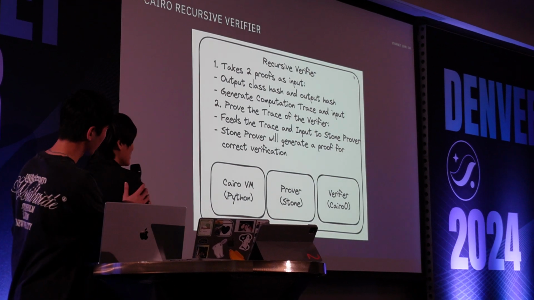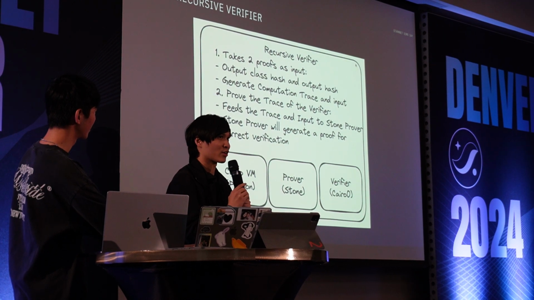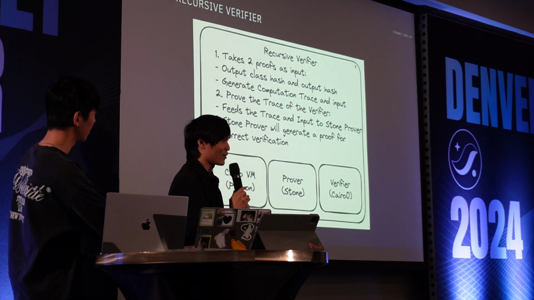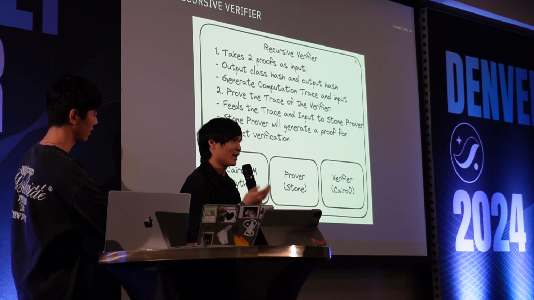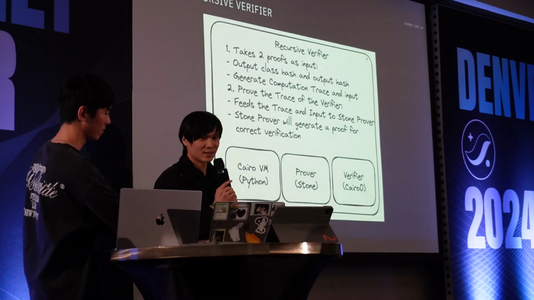And then in addition to that, we also built a recursive verifier because we want to make sure horizontal scalability actually works. If we don't have a recursive verifier, we have 10 proofs for 10 nodes. With a recursive verifier, in this case, we can combine proofs and compress them into one.